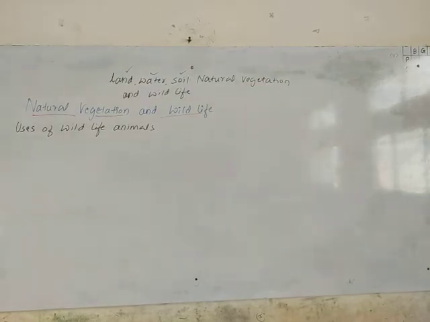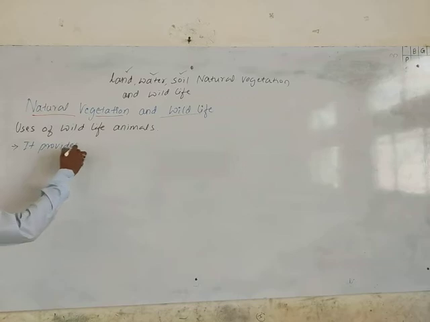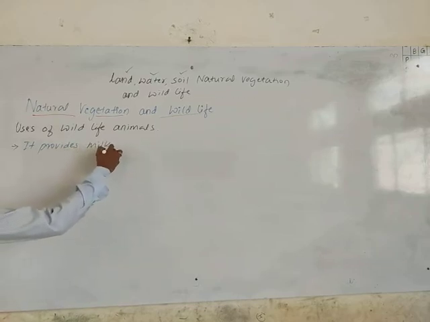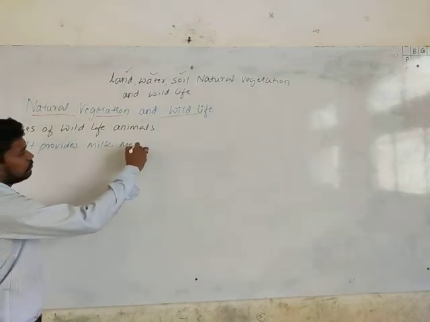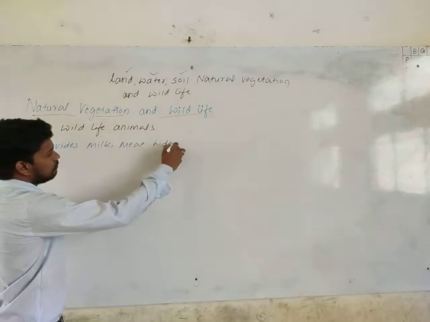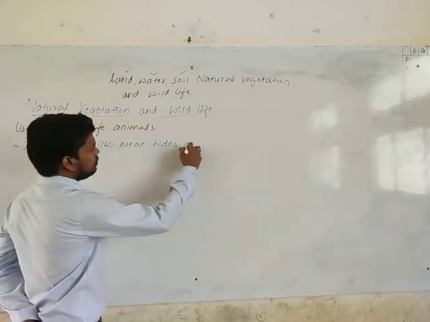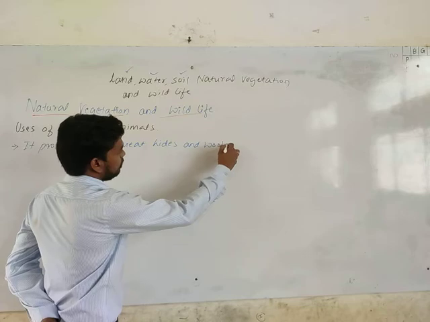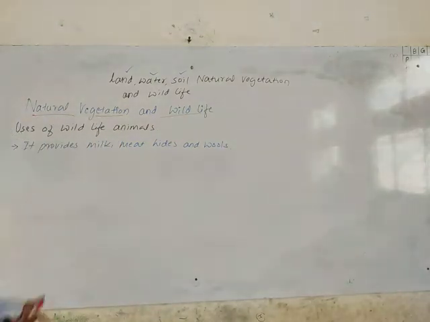What are those uses? Yes, it provides milk, meat, hides, and hooves. These are the basic things.